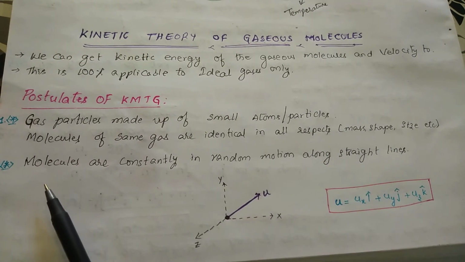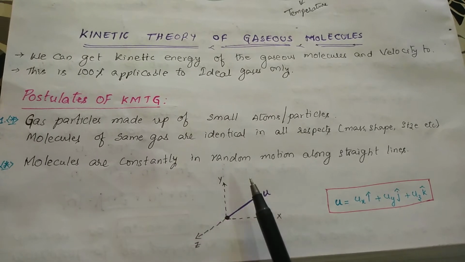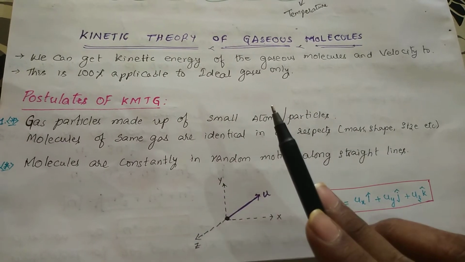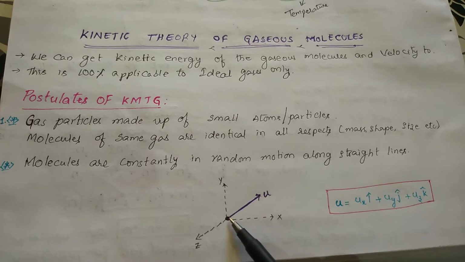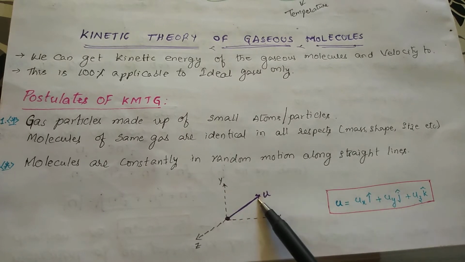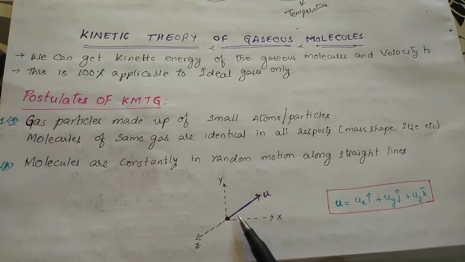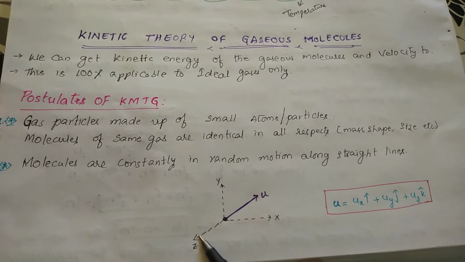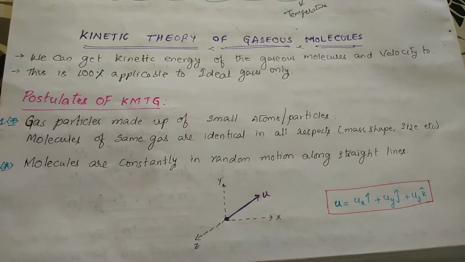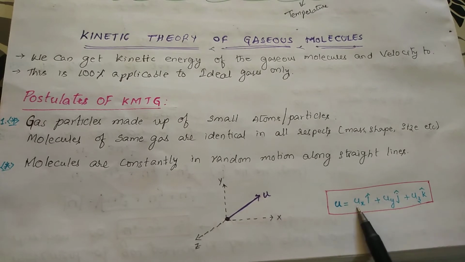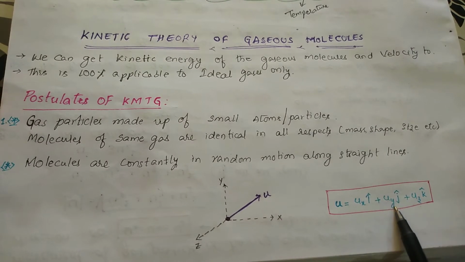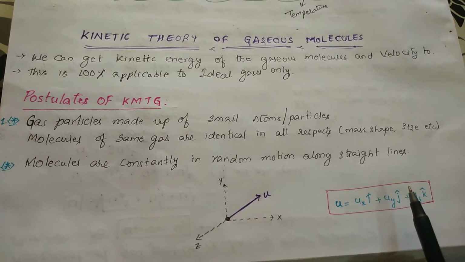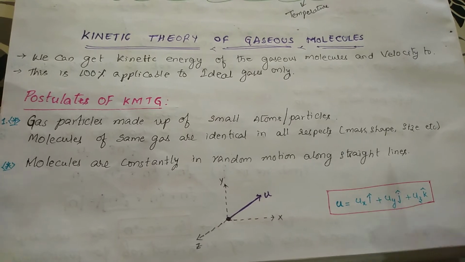All molecules of the same gas are identical in all respects, right? It says that the molecules are moving constantly in random motion but in straight lines. They will be moving in all directions, but in straight lines. So velocity is given in this way: suppose this particle has the resultant in this direction, and it may also travel along this line, the z axis. Velocity is u = ux i cap plus uy j cap plus uz k cap, right students? Remember this, your physics sir will explain it in detail in the chapter of vectors.